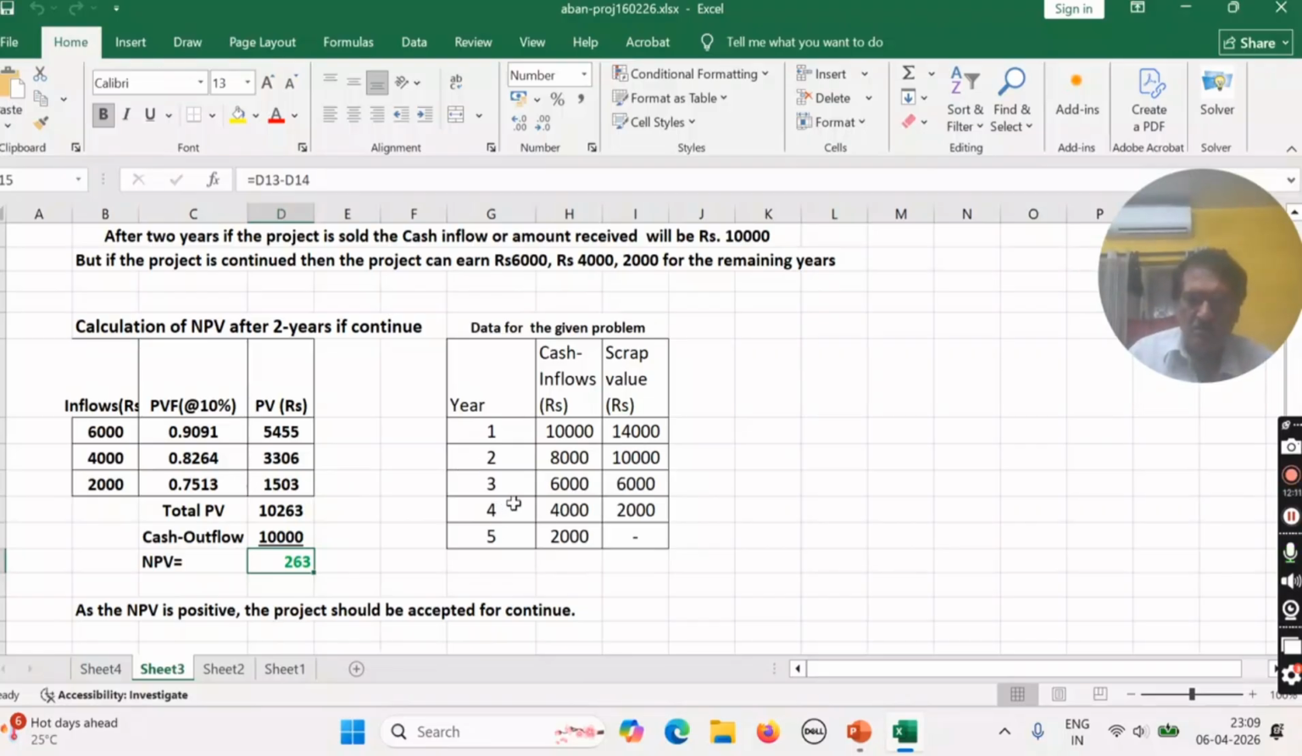Now we will check, should we abandon the project after 3 years or not. In the next sheet we will show it. So as long as the NPV is positive, we should continue the project.